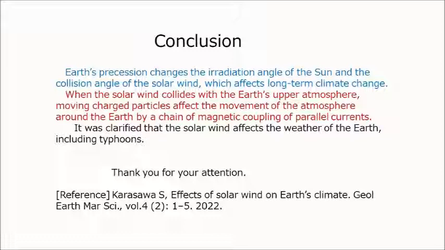Conclusion. Earth's precession changes the irradiation angle of the Sun and the collision angle of the solar wind, which affects long-term climate change. When the solar wind collides with the Earth's upper atmosphere, moving charged particles affect the movement of the atmosphere around the Earth by a chain of magnetic coupling of parallel currents. It was clarified that the movement of the Earth orbiting the Sun continues to change the environment.